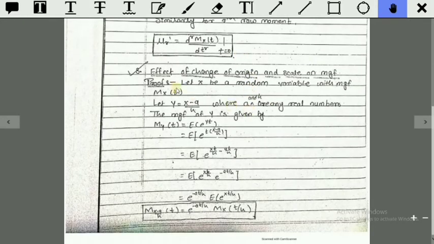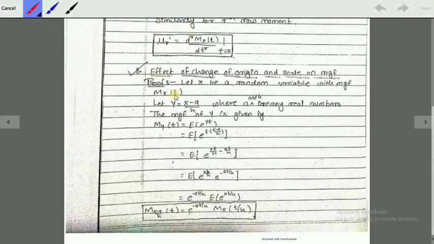The third property is the effect of change of origin and scale on MGF. This is a very important property of MGF. Let us prove it. Let X be a random variable with MGF M_X(t). Let Y is equal to (X minus a) by h, where a and h are any real numbers.